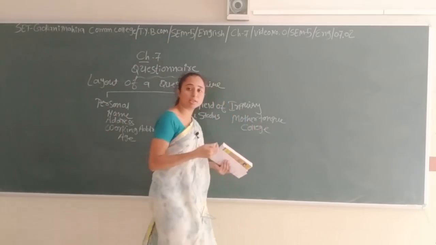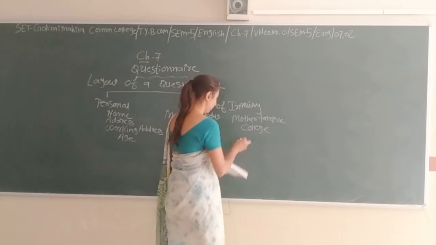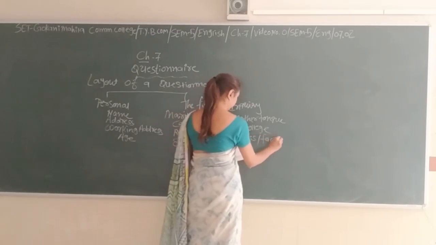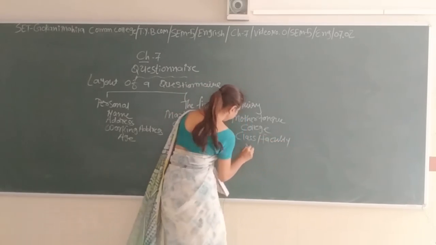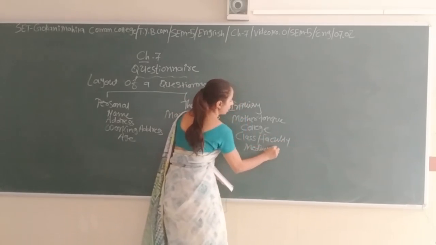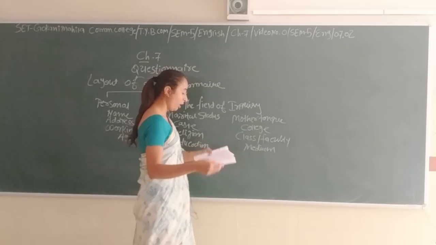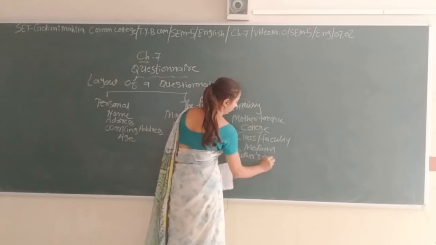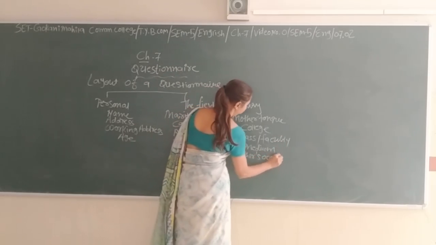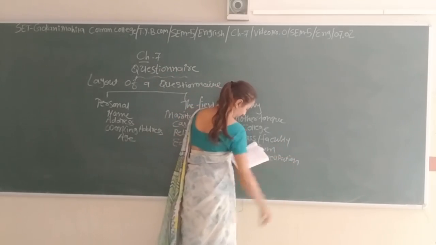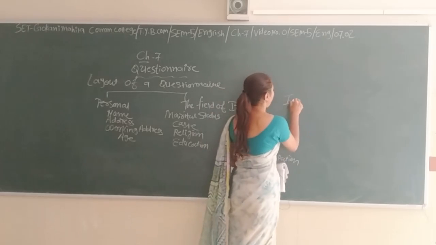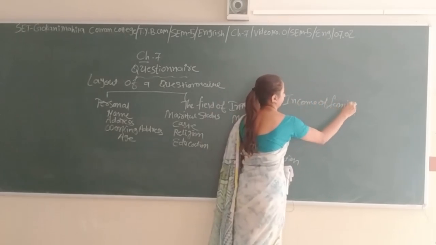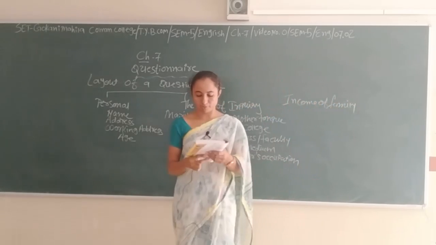In which university he or she belonged. Class or faculty. Medium, in which medium he or she was studying. Father's occupation, not important in that. Income of the family. It is the layout of a personal questionnaire.